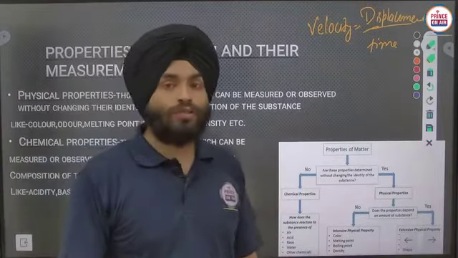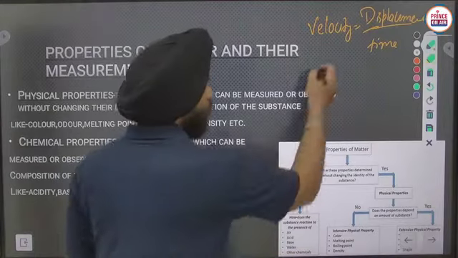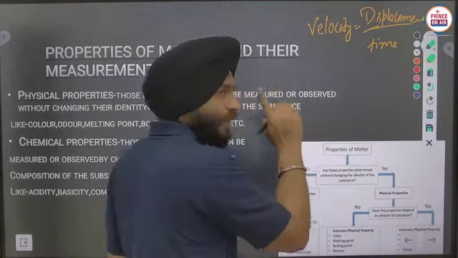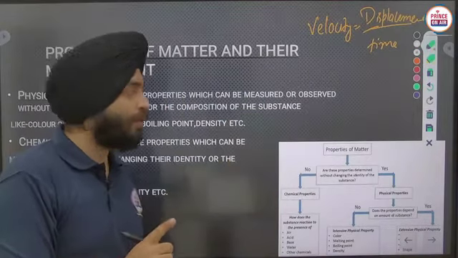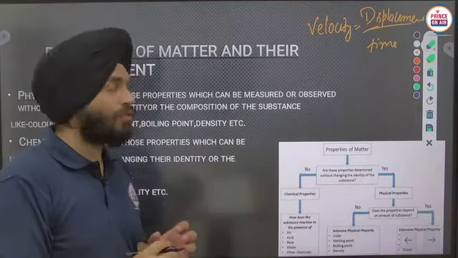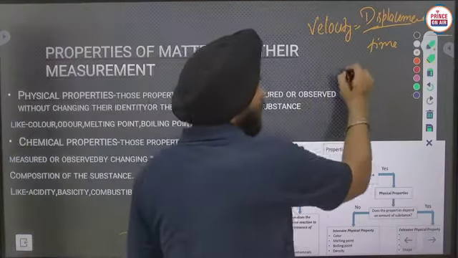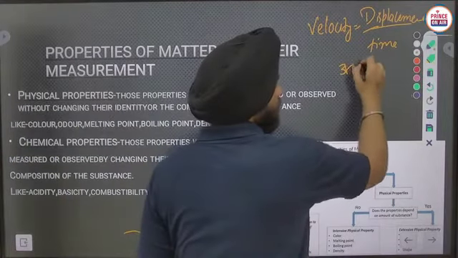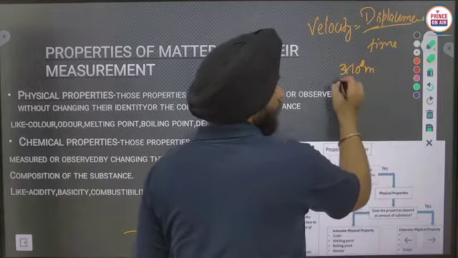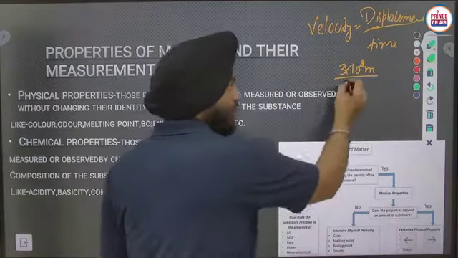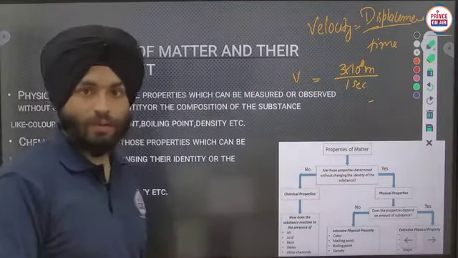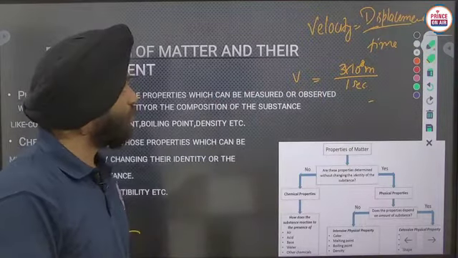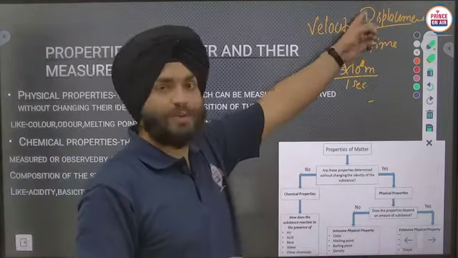All of you know that the velocity of light is 3 into 10 raised power 8 meter per second. So let us suppose that the distance is 3 into 10 raised power 8 meter and the time is 1 second here. That is the velocity of light, no? Yes or no? Clear? So here we are discussing the displacement or length.